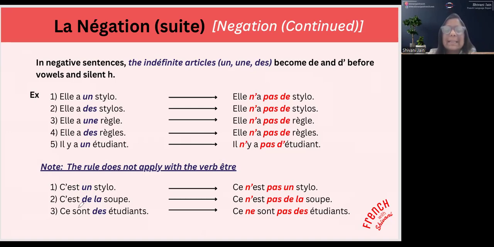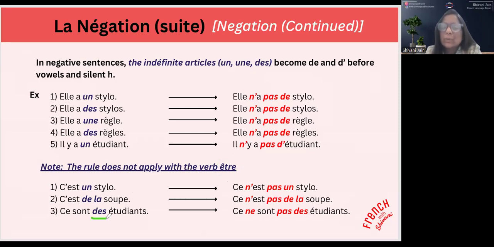Deuxième exemple, c'est de la soupe. Now again, it is some quantitative thing. De la, c'est l'article partitif. But when we are using the verb être, the articles remain same. Ce n'est pas de la soupe. OK, ça va rester le même. Alors, ici, on ne change pas d'article. OK, parce que il y a l'usage du verbe être dans les phrases. OK?